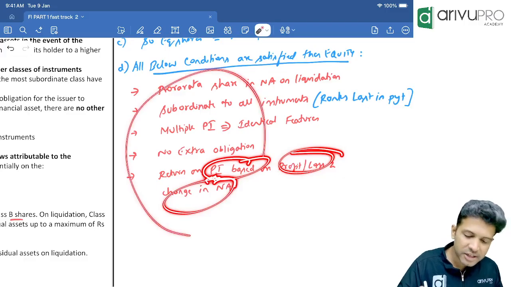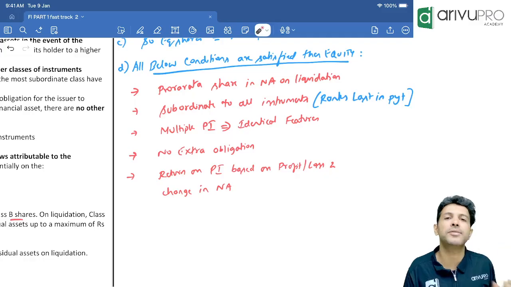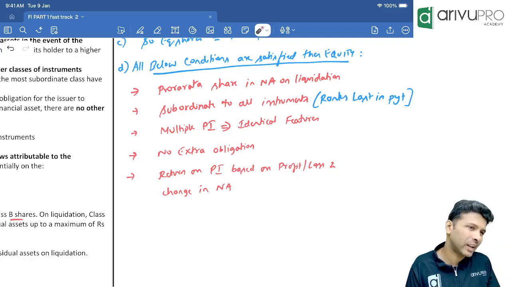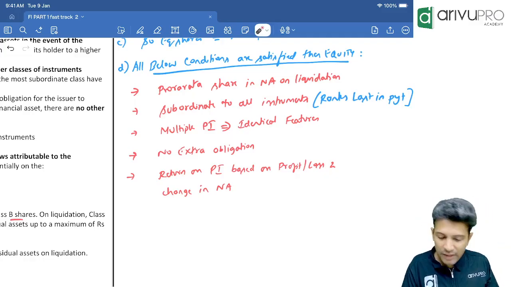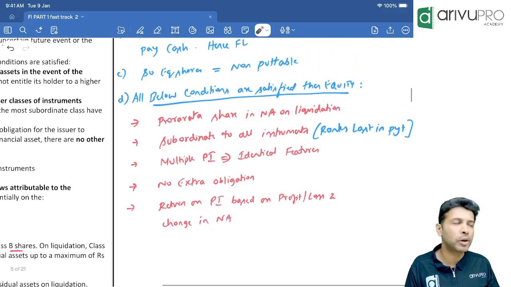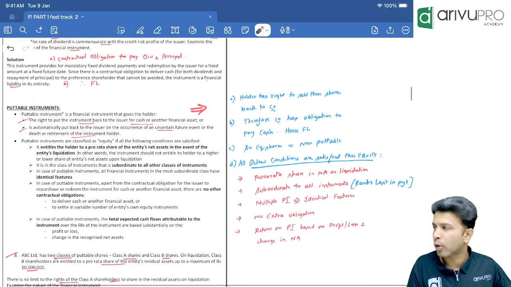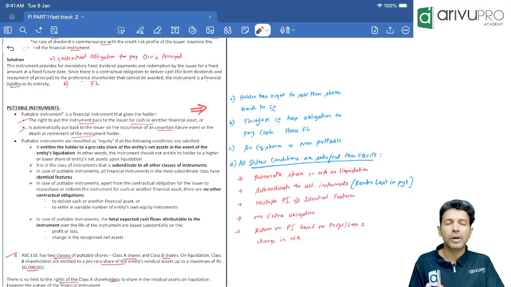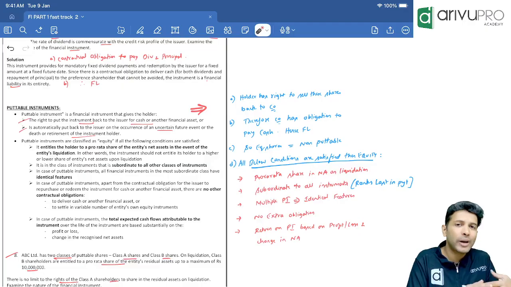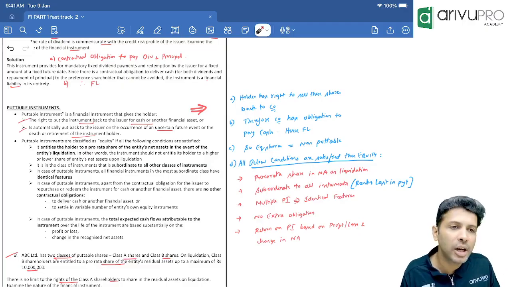If these conditions are there, then only you will classify the putable instrument as equity. If any of these conditions fails, the default classification of the putable instrument will become financial liability. The next 3-4 questions are on this: whether you will classify a putable instrument as equity or as a financial liability.